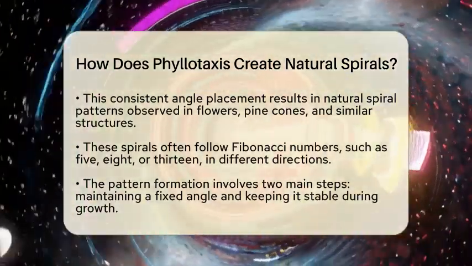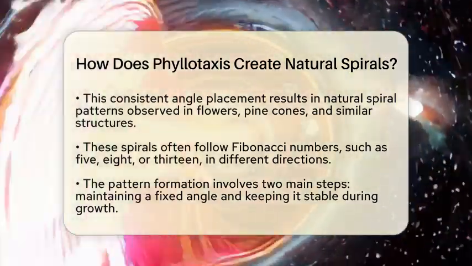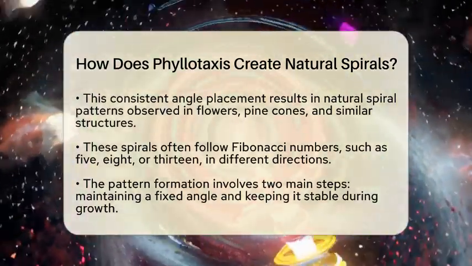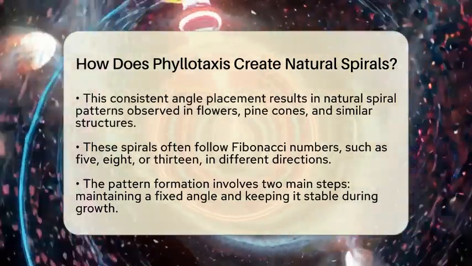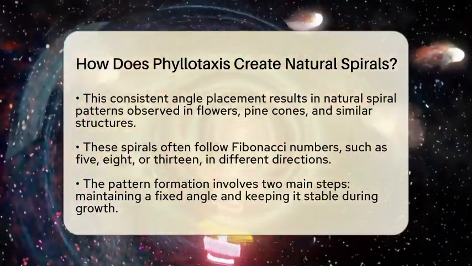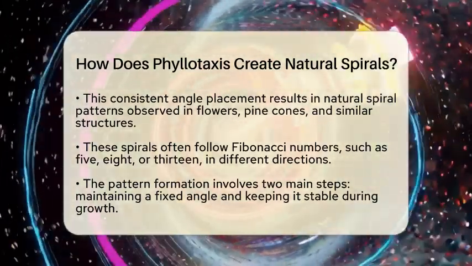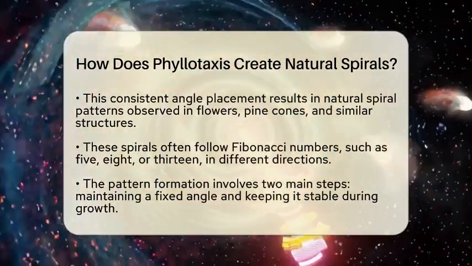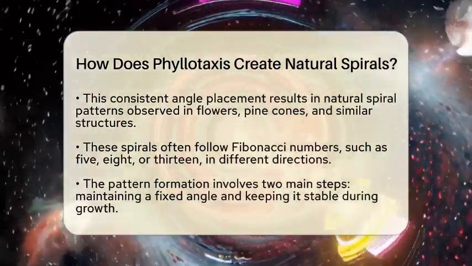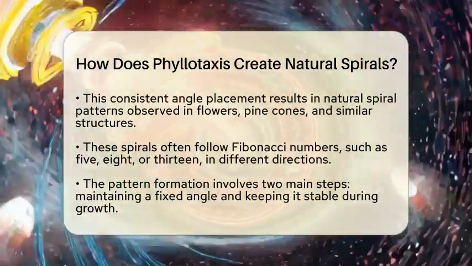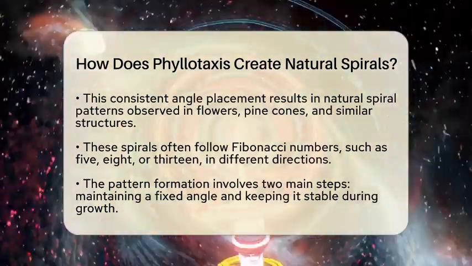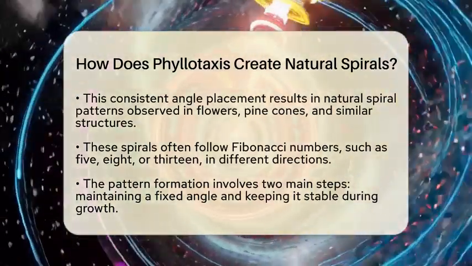When you look at a sunflower seed head or a pine cone from above, you can see two sets of spirals crossing each other. These spirals often follow Fibonacci numbers, like 5, 8, or 13 in one direction and a different Fibonacci number in the other. This connection to Fibonacci numbers shows how nature uses a special sequence of numbers to organize growth.